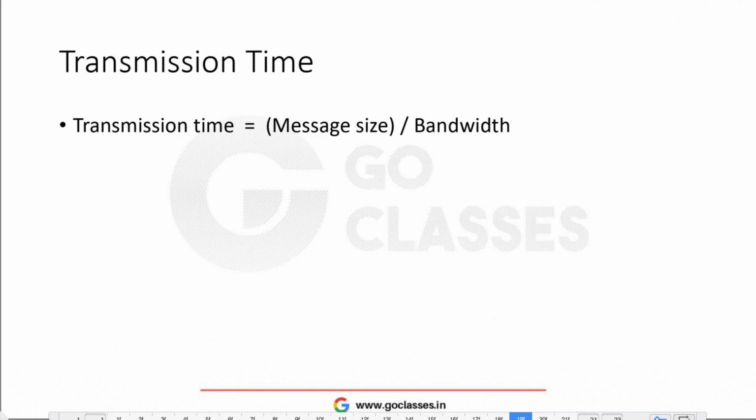Now let's talk about the transmission time. Transmission time is the time to put the data on the link.